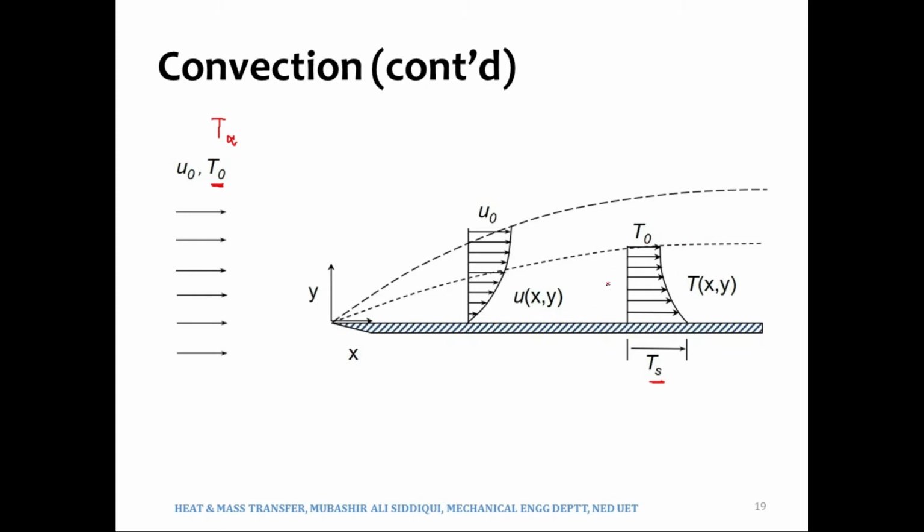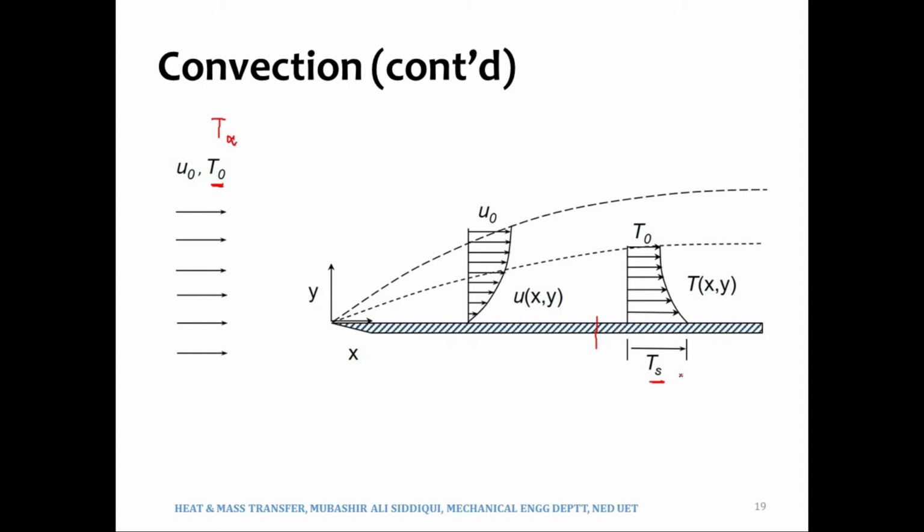would be termed the thermal boundary layer. Over here you can see that the velocity boundary layer is thicker than the thermal boundary layer. It may be the other way around. For example, the temperature boundary layer may be thicker than the velocity boundary layer, or they may have almost the same thicknesses at any x. So this is the temperature profile when Ts is greater than T infinity. It means that the fluid is being heated up.